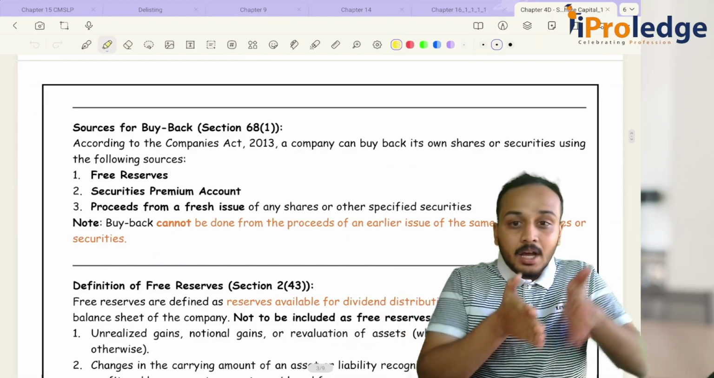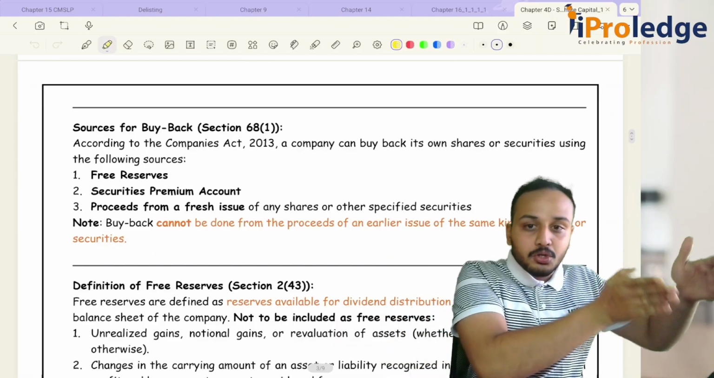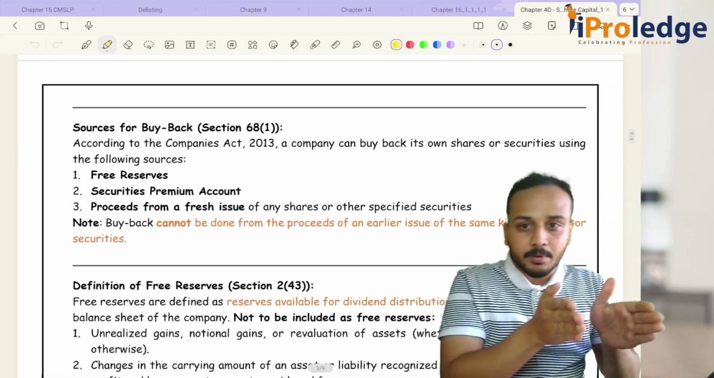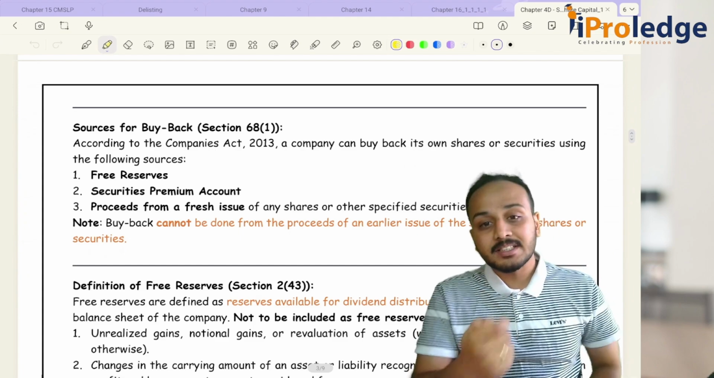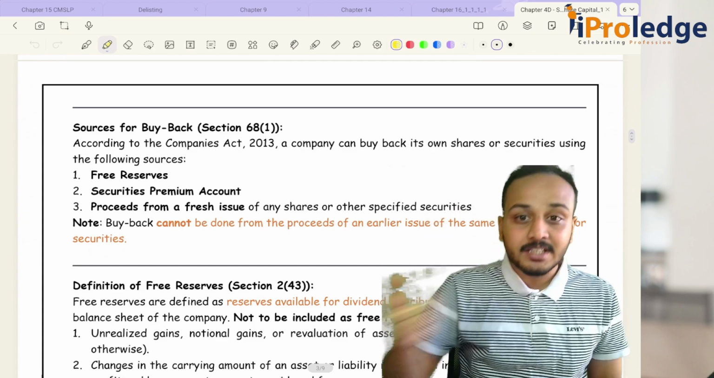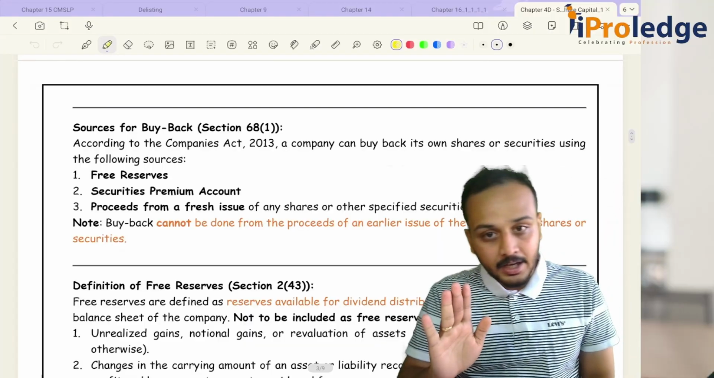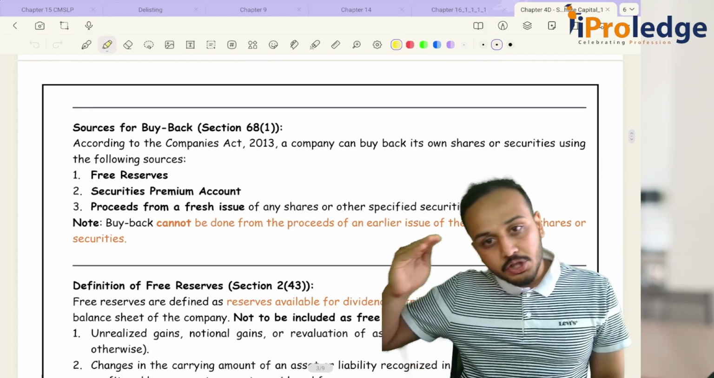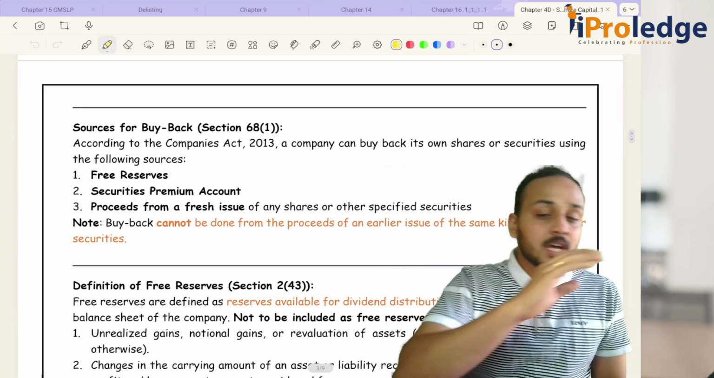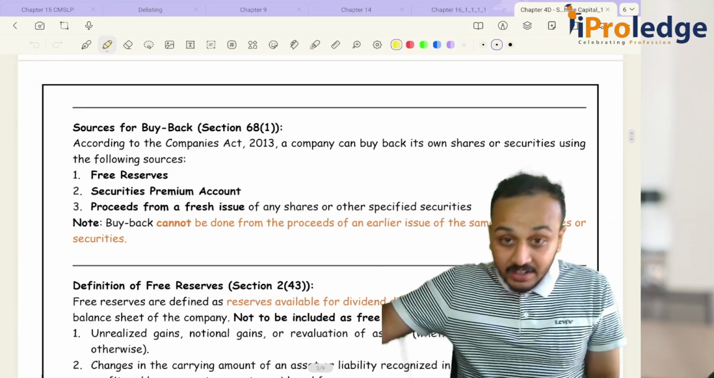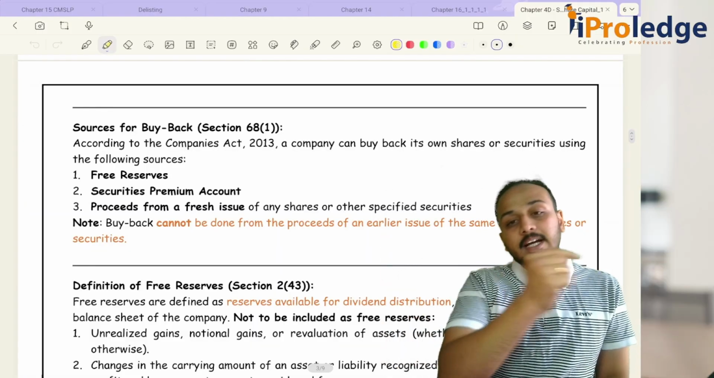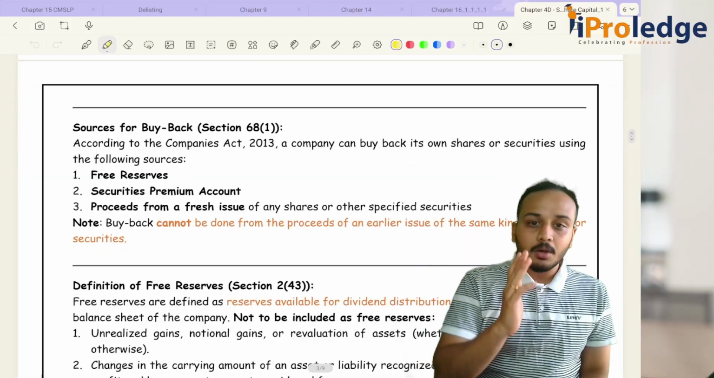Let's say I had earlier issued series A equity shares or series A preference shares. Now I want to buy back series A preference shares. I cannot again issue series A preference shares and buy back the earlier series A preference shares. I can issue series B, series C or another set of equity shares, debentures, it does not matter. With whatever money I get from those securities, I can complete my buyback process.